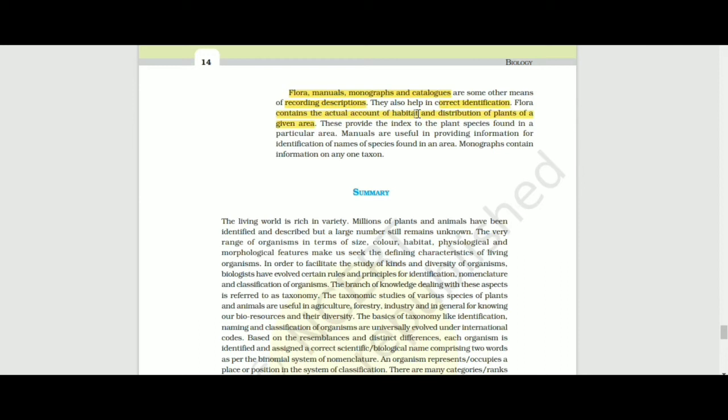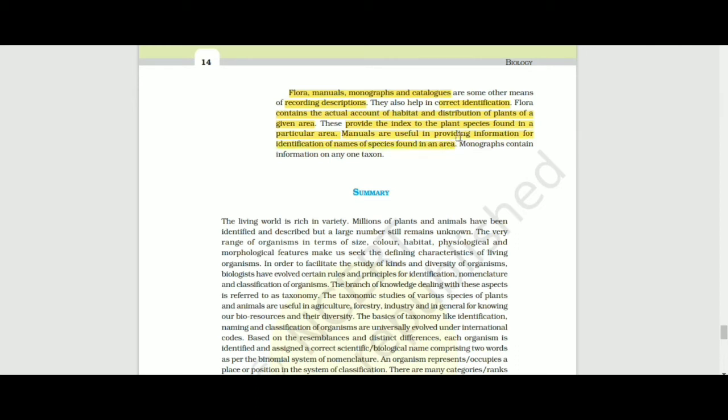These provide an index of the plant species found in the particular area. They give all the information of the plants found in that area. Manuals are useful for providing information for identification or names of species found in the area.